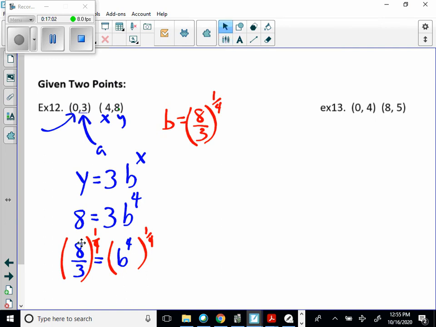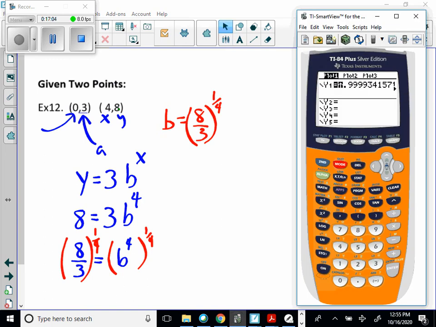Now, in my calculator, I can say parentheses 8 divide 3, raised to the 1 divide 4. It's going to give me some type of decimal.